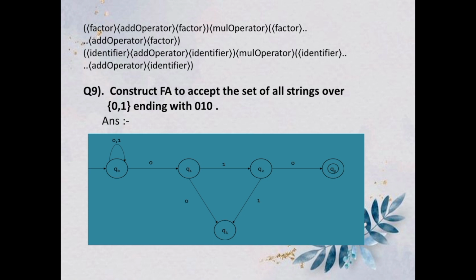Now question number 9, which is our internal question. The question is: construct an FA to accept the set of all strings over 0 and 1 ending with 010. We have some states, which are q0, q1, q2, q3 and q4.